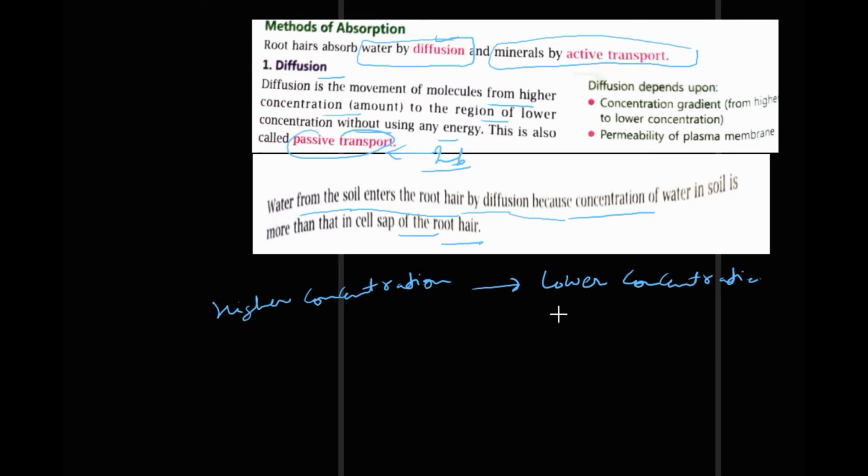Now here you have to keep in mind that this diffusion depends upon the concentration gradient, that is, from a point of higher concentration to lower concentration, and the permeability of the plasma membrane, because the plasma membrane is a semi-permeable membrane and it allows some movement, restricted movement. Right? Now we will move on to the next.